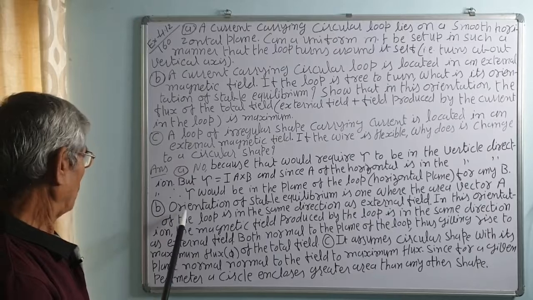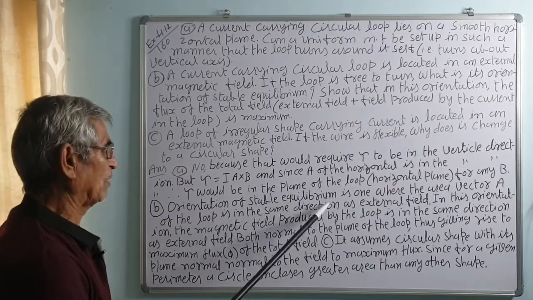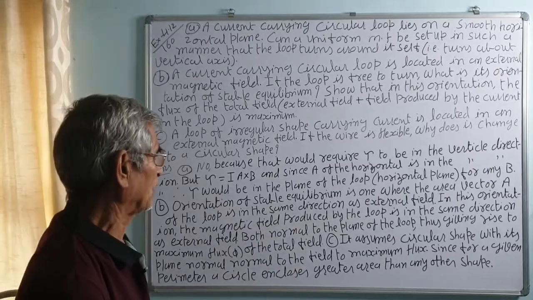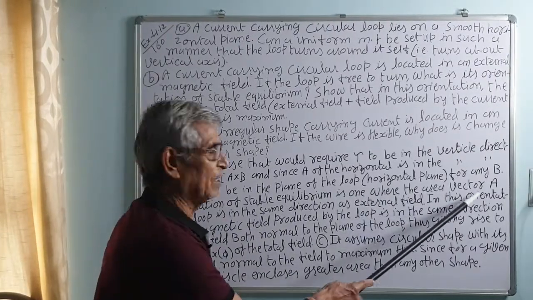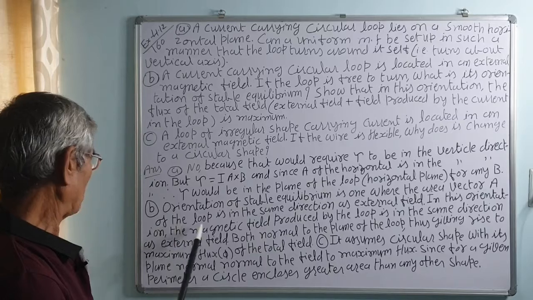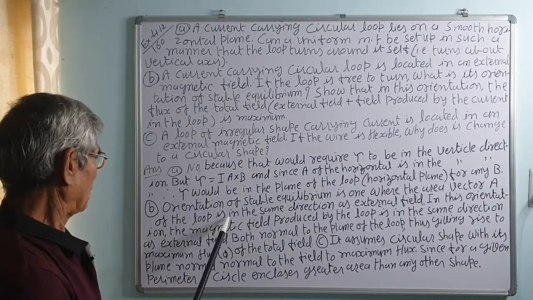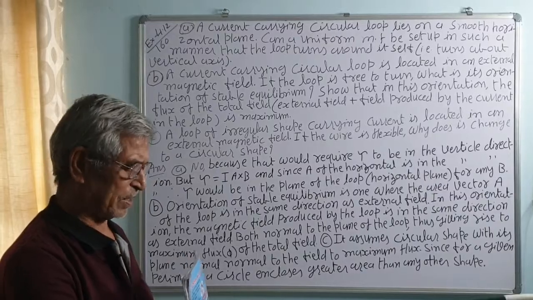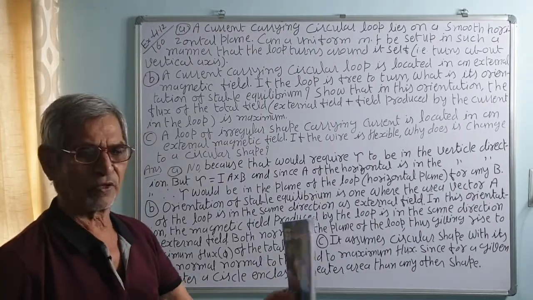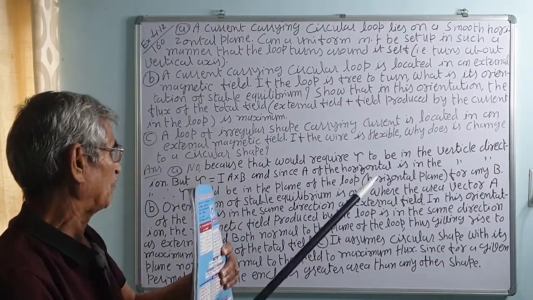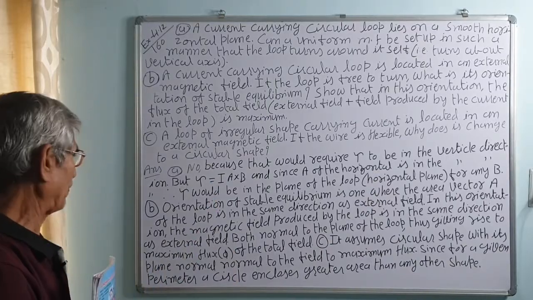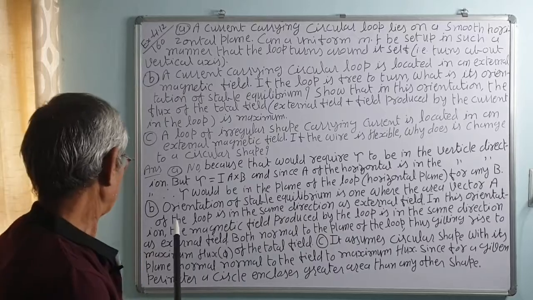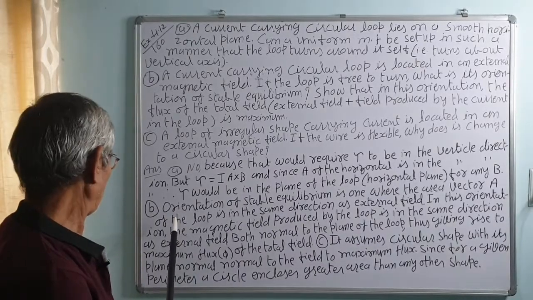Number 2, the orientation of the stable equilibrium is one where the area vector A of the loop is in the same direction as that of the external field. In this orientation, the area vector of the loop is in the same direction as the external field. So the external field is in this direction, and the current flowing is also in this direction. Suppose it is in the vertical direction, the magnetic field produced due to this and the external field will be in the x direction, that is, vertical to the plane.